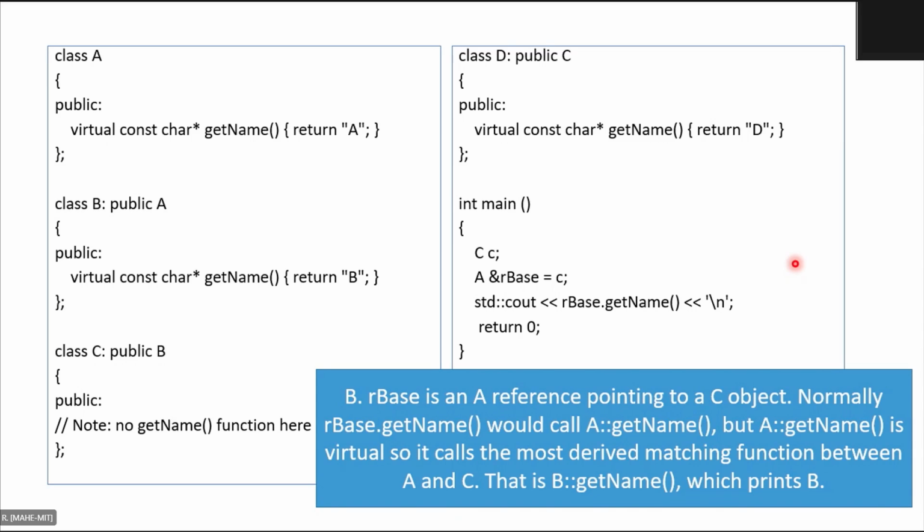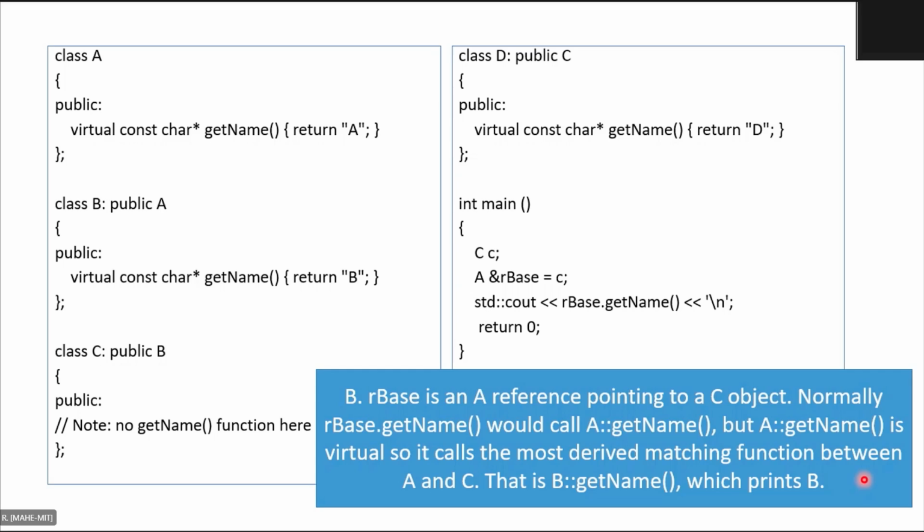So normally this would call the get name function in the base class A. But since it is virtual, it calls the most derived matching function between A and C, and that is B, which prints B.